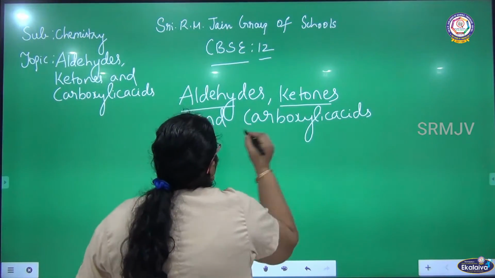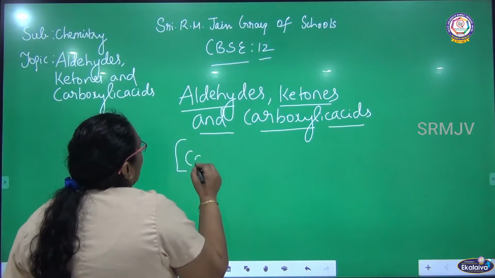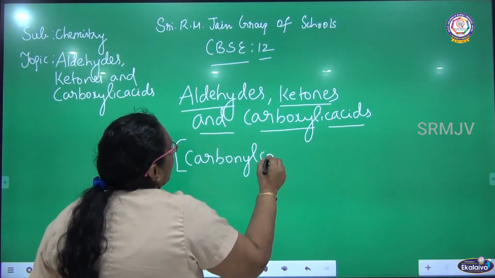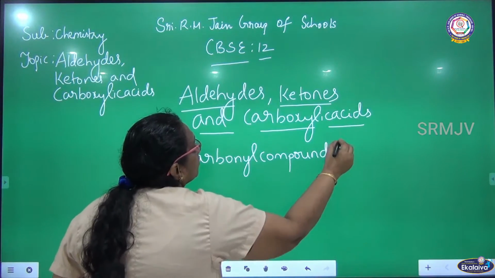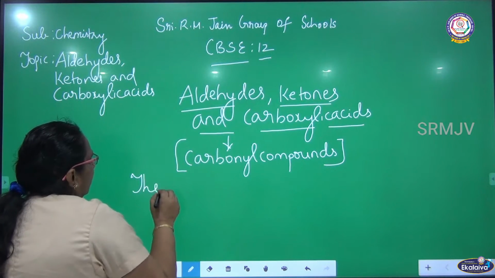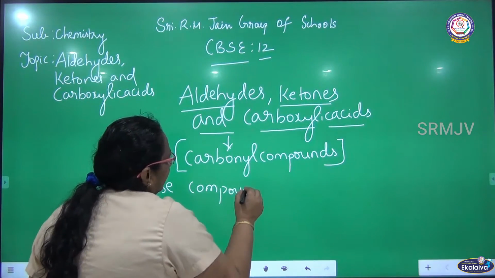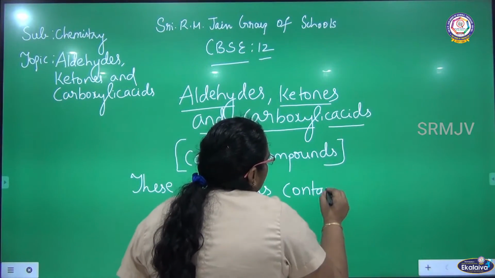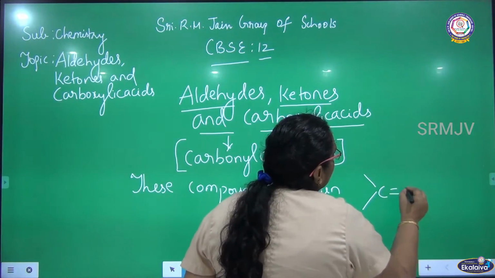Aldehydes, ketones and carboxylic acids, we can call them carbonyl compounds. Why are they called carbonyl compounds? These compounds contain a carbonyl group in their structure.